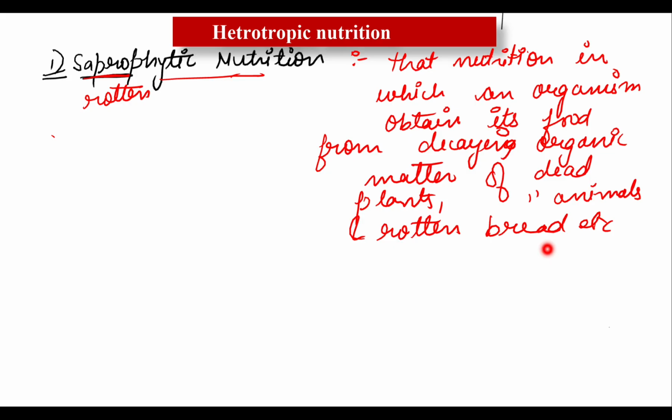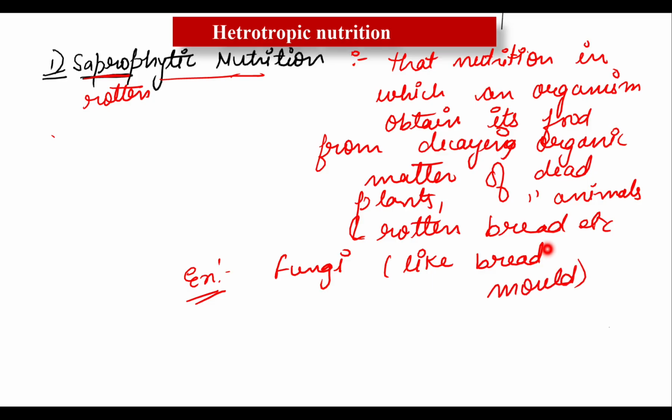And for the next example, if you want to write, write fungi like bread mold. About bread mold, we will discuss it later in this chapter, in detail, but after 2 or 3 lectures.